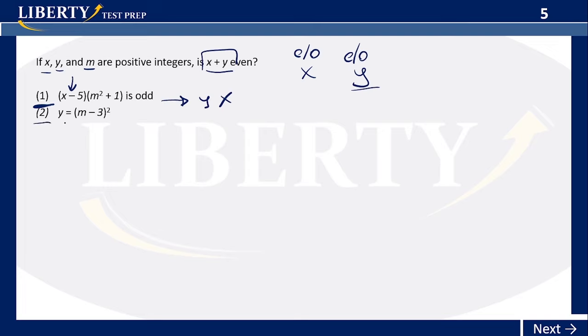The same thing happens with data number 2. It doesn't contain x, so no info on x. The first one had no info on y, the second one has no info on x, so alone, they won't be answers.